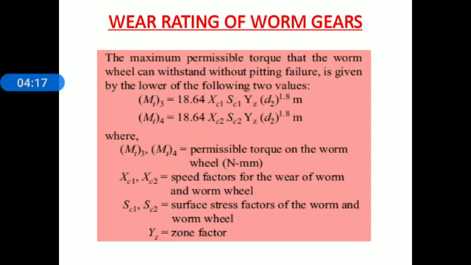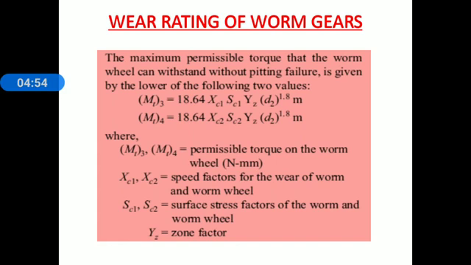Wear rating. Next, wear rating of worm gears. The maximum permissible torque that the worm wheel can withstand without pitting failure is given by the lower of the following two values. Again, everyone observe the screen carefully. On the screen there are two values for permissible torque for wear strength rating of the worm wheel, denoted by MT3 and MT4.